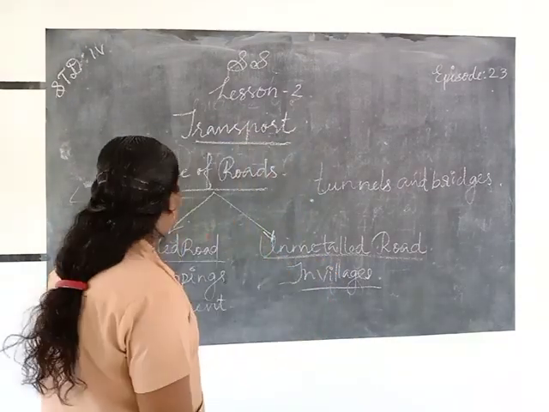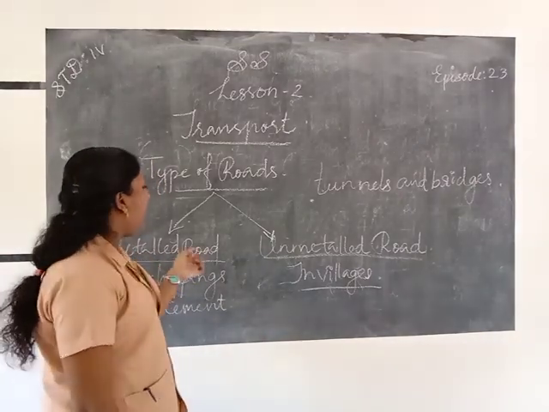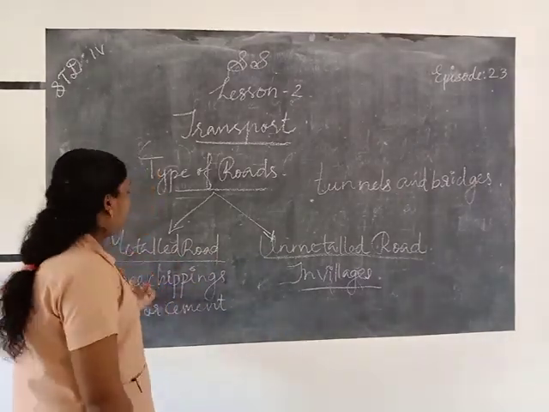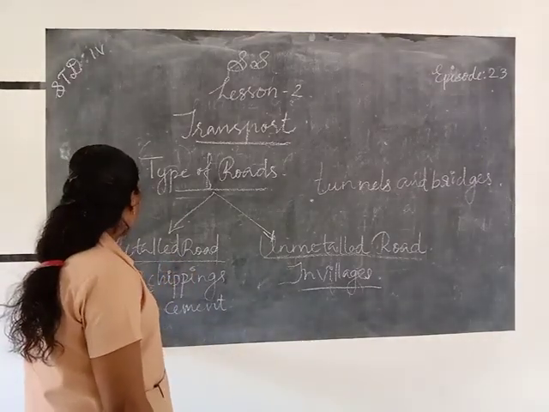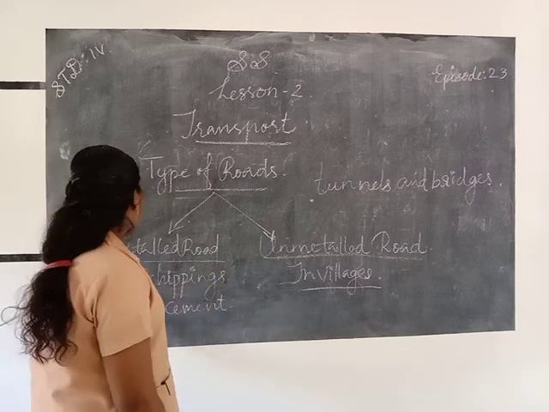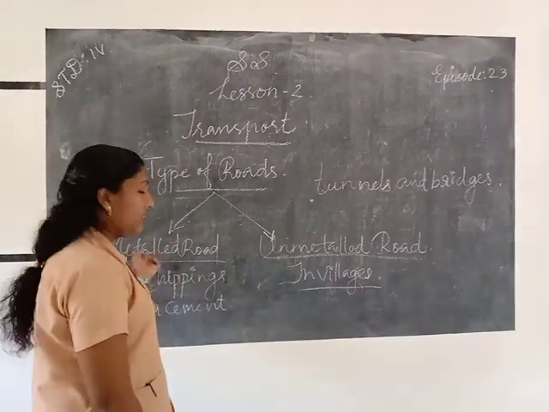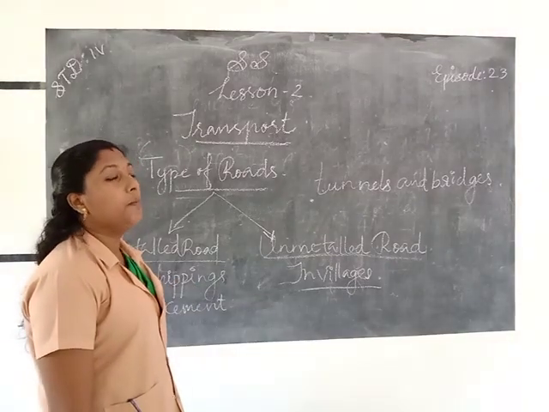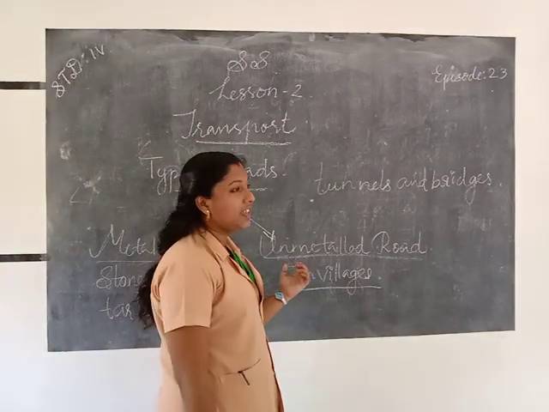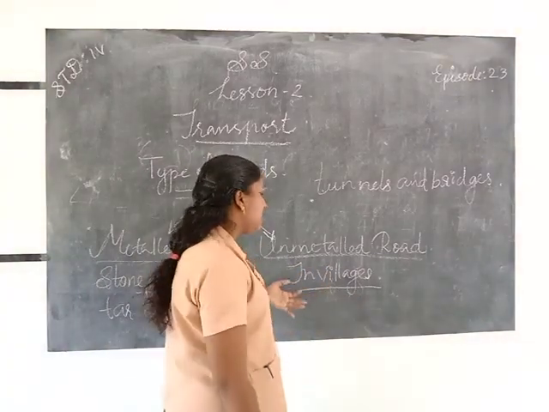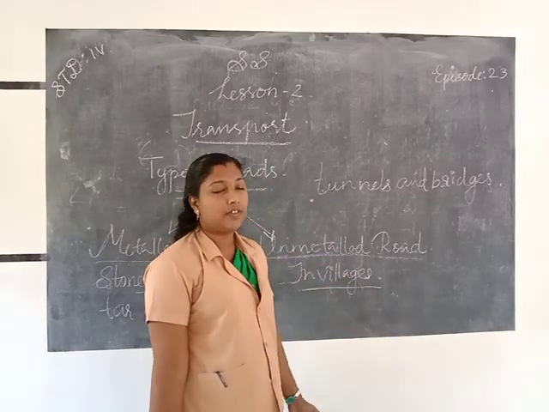Okay, once again about type of roads. There are two types of roads, metalled road and unmetalled road. Metalled roads are made up of stone chippings mixed with the tar or cement for getting a smooth surface road. That is called metalled roads. Metalled roads we can see in towns, cities and in rural areas. Unmetalled roads we can see in village areas, and also we make tunnels and bridges for traveling.